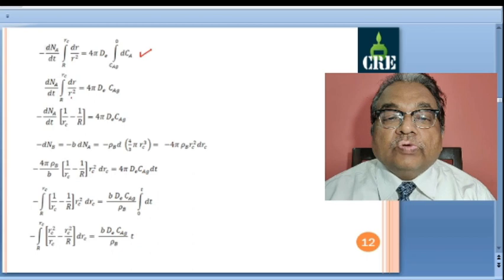dr by r square, integral is minus 1 upon r. When I substitute the limits of integration and take the minus sign outside again, I get 1 by rc minus 1 by r.